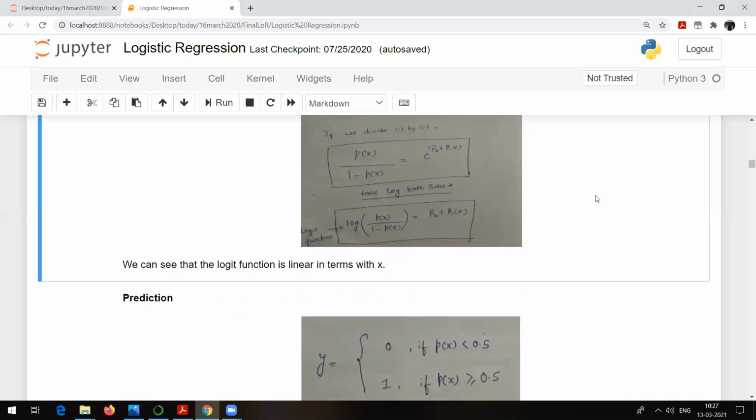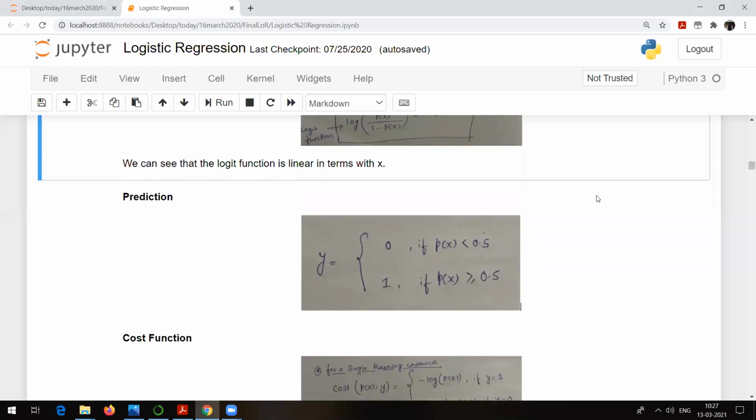for logistic regression. Now, what are we doing? As I told you, even though it's a classification type of problem, here we make use of probability. So we are writing down something like this: y is equal to 0 if probability of x is less than 0.5. What is the 0.5? 0.5 is a threshold. Again, there's a method to decide this particular value, but generally it is 0.5.